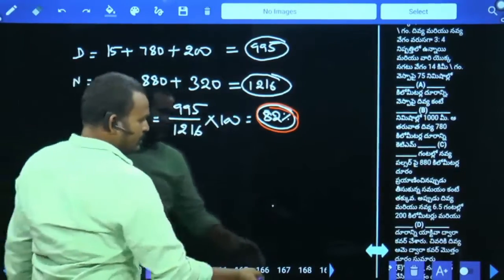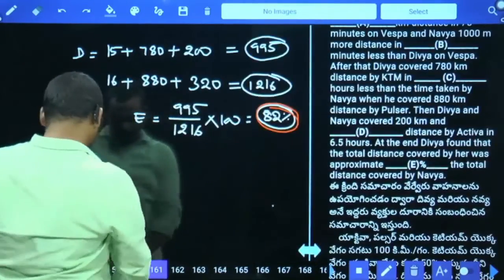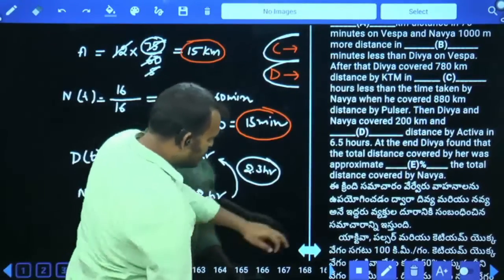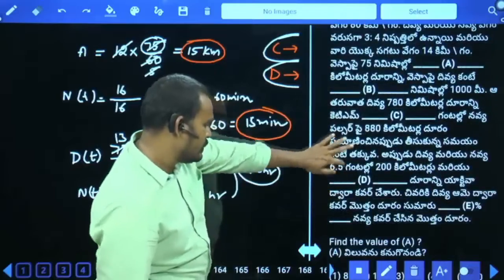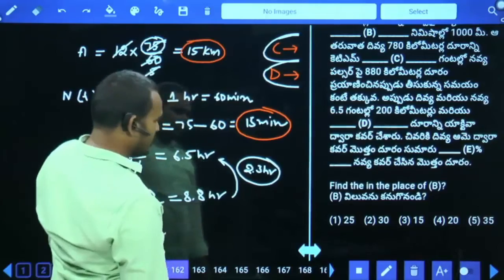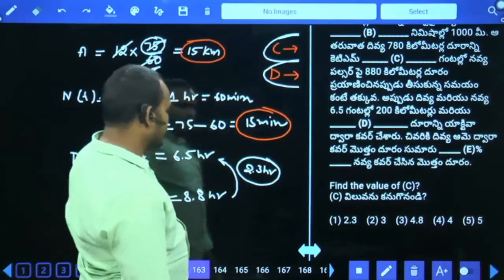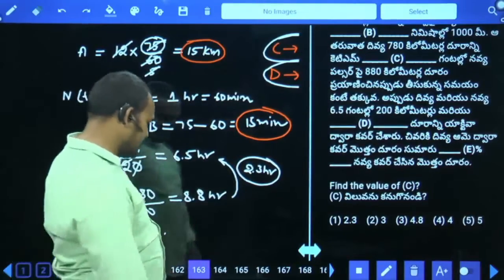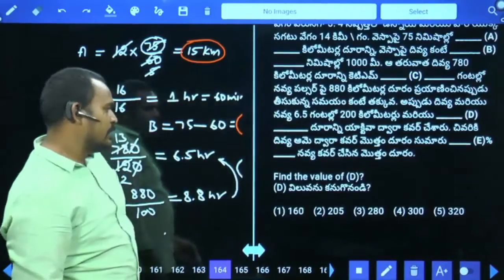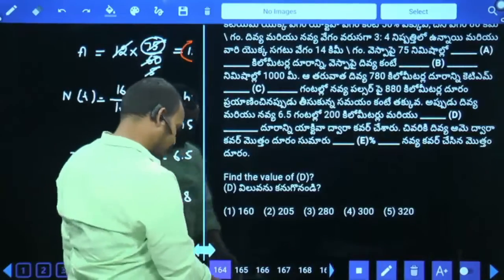Question number 161. Find the value of A. Find the value of A means how much? 15 kilometers. Next, 162. Find the value of B. B means 15 minutes. Next, 163. Find the value of C. C means 2.3 hours. And 164. Find the value of D. D means 320 kilometers. Next.